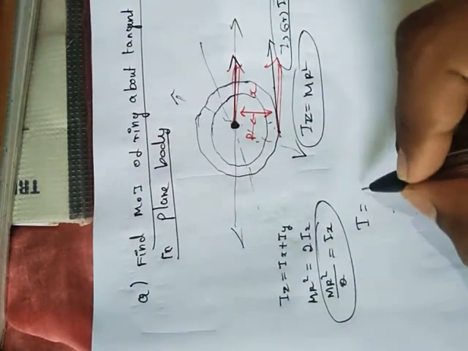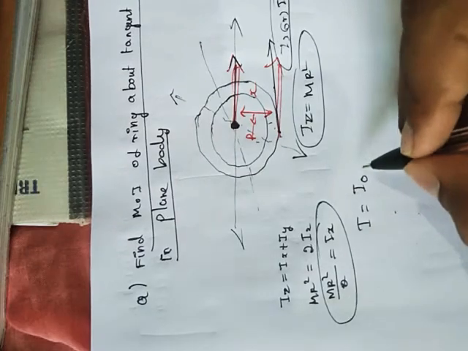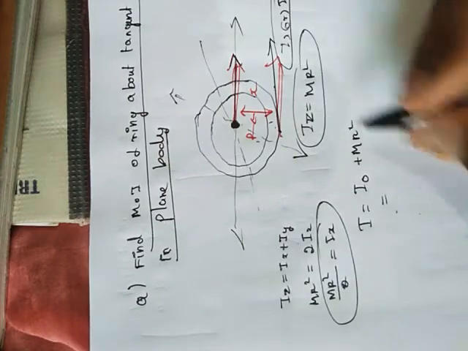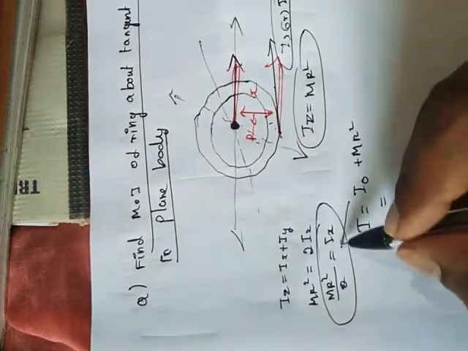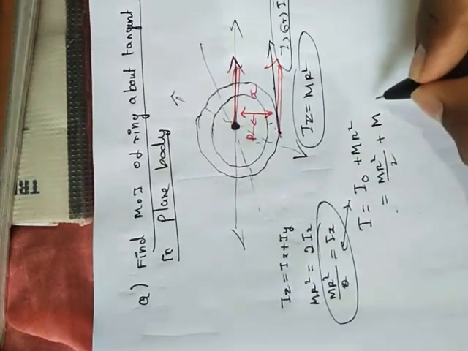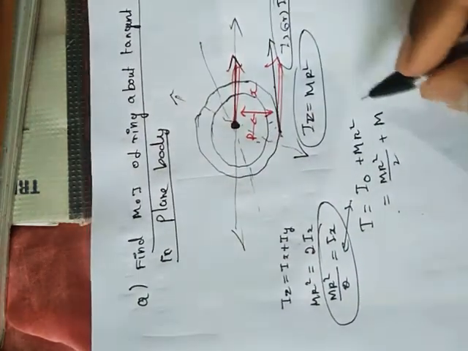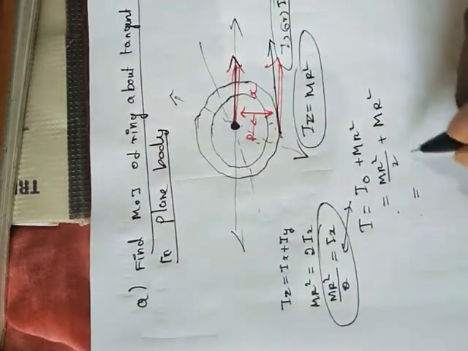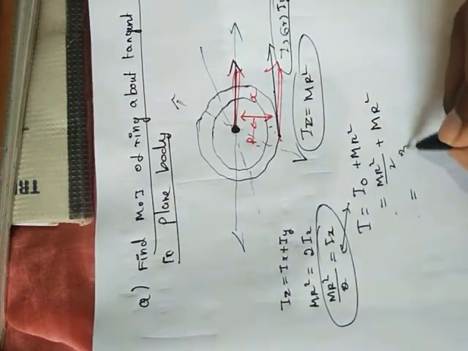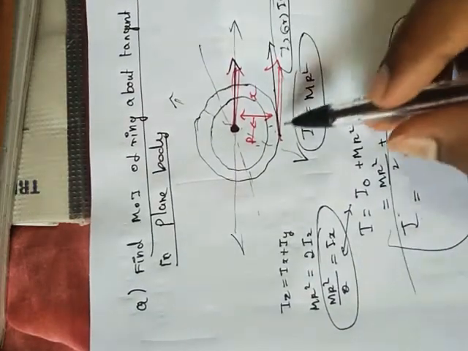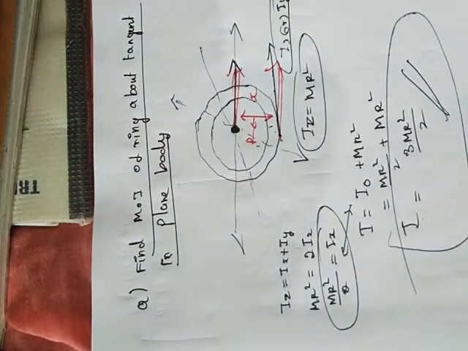It says that I at any point is I at the center plus M r square. What's I naught here? M r square by 2. So it is I naught plus M into r square, where r is the radius, which is the distance, so don't make any changes here. Adding them, the final answer I get is 3 M r square by 2. That's the answer: the moment of inertia of the ring about the tangent in the plane of the body.